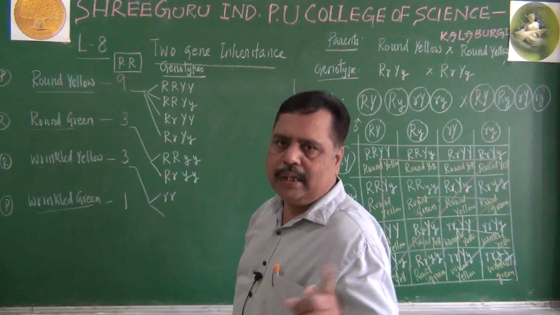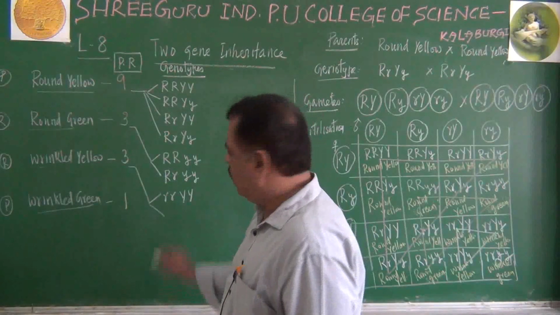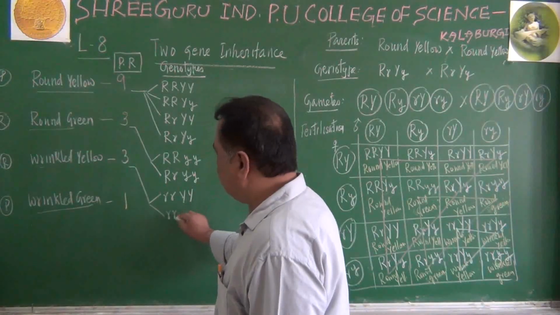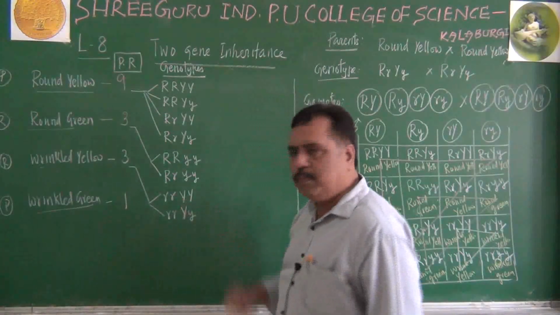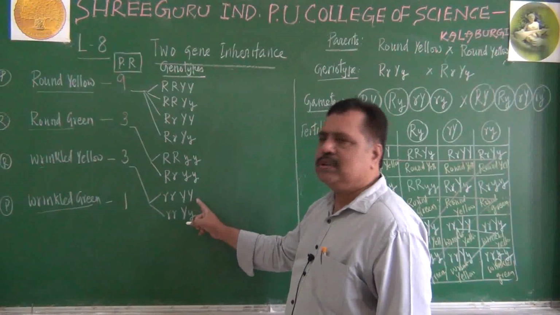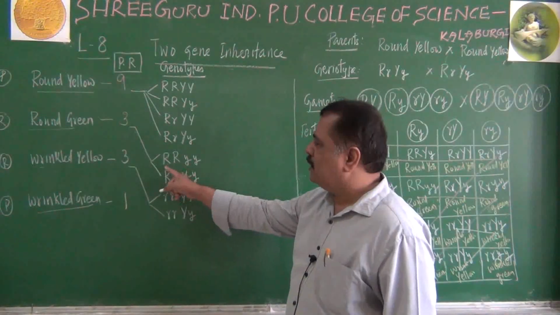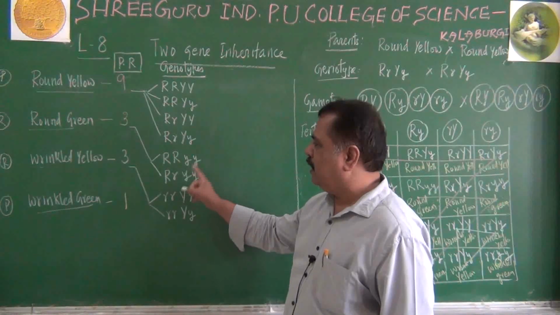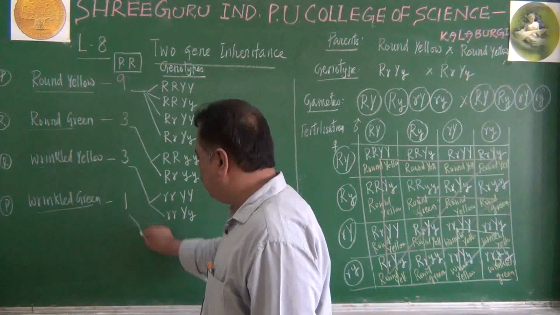There cannot be any capital R. Yellow means capital Y, capital Y, or 1 capital Y and 1 small y. So it will be wrinkled homozygous yellow, wrinkled heterozygous yellow. This is homozygous round green, heterozygous round green. Shall we come to this last one?